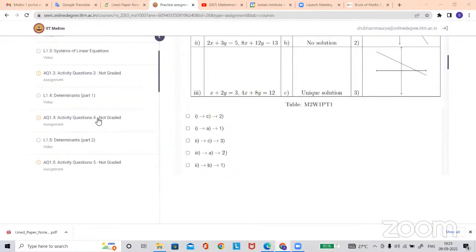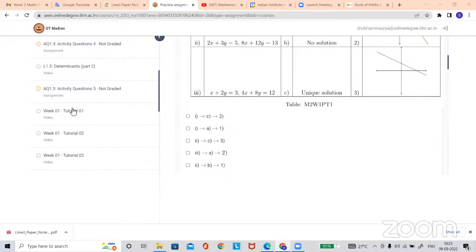Tutorials contain the solution of questions, or maybe concepts also. When you see a question in the tutorial, having already watched the lecture, try to solve it yourself. If you are unable to solve it, then see the whole video, and you will get how to solve this particular question. So watch the lecture, watch the tutorial, then go to the assignment.